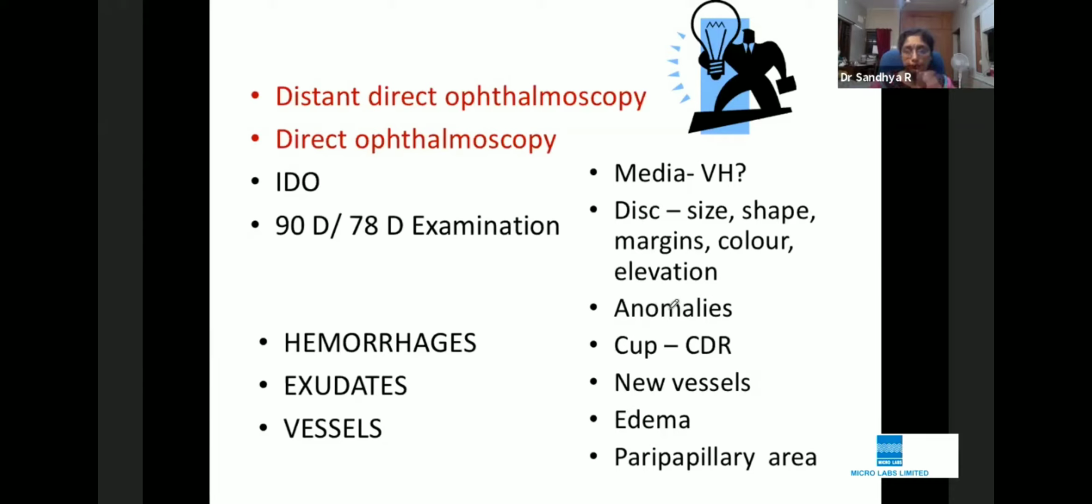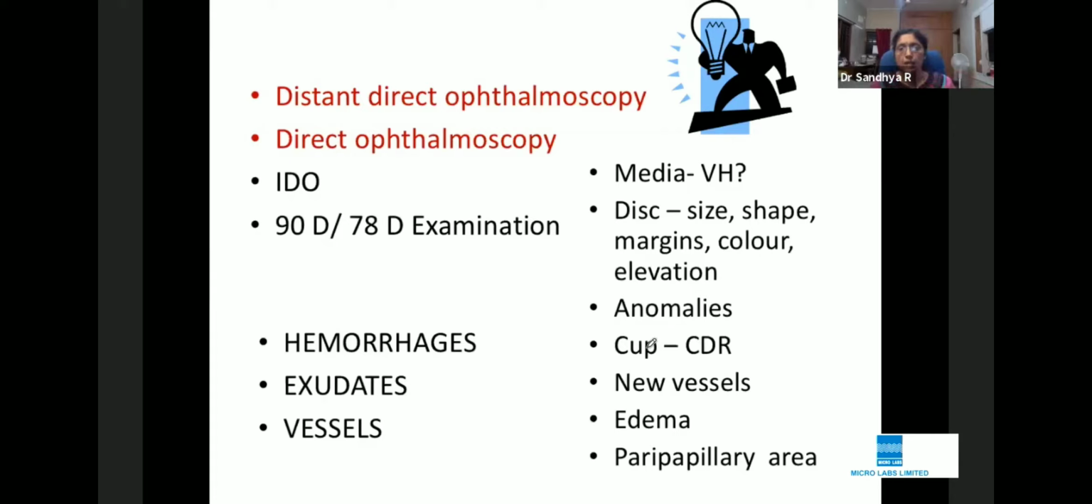Next important thing: when you're looking at the disc, don't forget to look for anomalies, like maybe there is a drusen, or there may be some vascular anomalies, or an optociliary shunt. So keep an eye on the anomalies of the disc. Look at the cup disc ratio. Why is the cup disc ratio important? Again, in a case of vein occlusion, you may think, are we just blindly following a protocol? No.